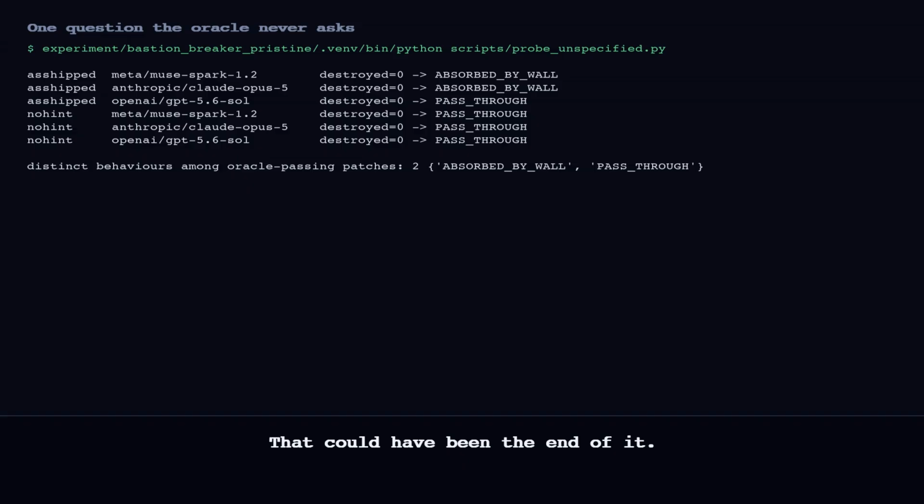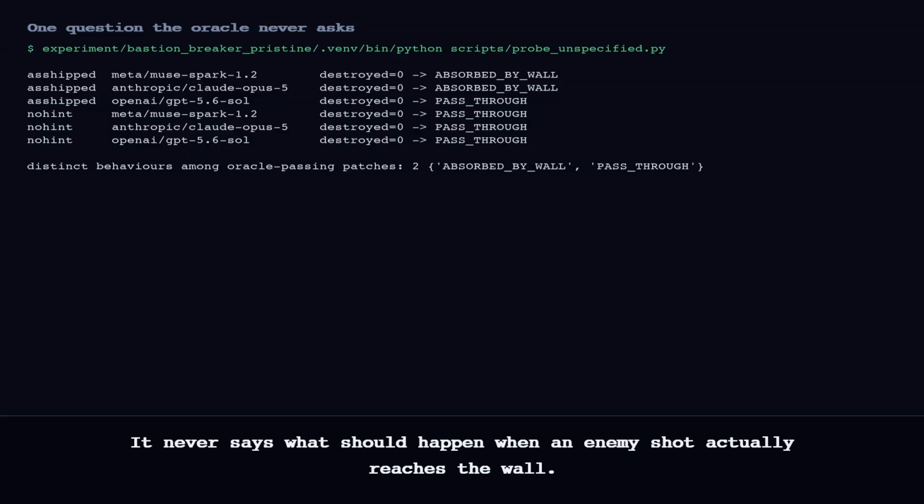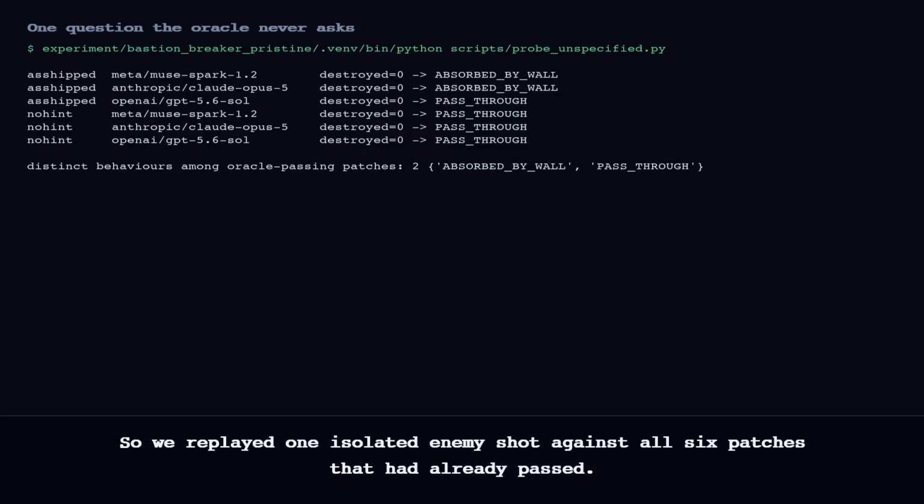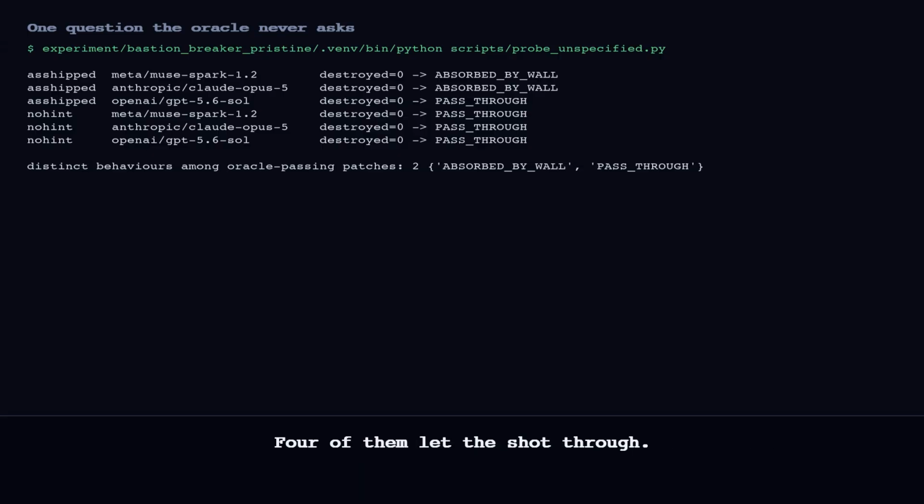That could have been the end of it. 6 green runs, claim verified. But the oracle only asserts that enemy fire destroys no bricks. It never says what should happen when an enemy shot actually reaches the wall. 2 completely different games satisfy that assertion. The shot can be stopped by the bastion, or it can pass straight through. So we replayed 1 isolated enemy shot against all 6 patches that had already passed. 4 of them let the shot through. 2 of them stopped it dead. 6 green runs, 2 different games.